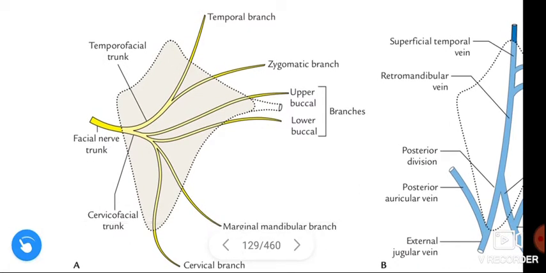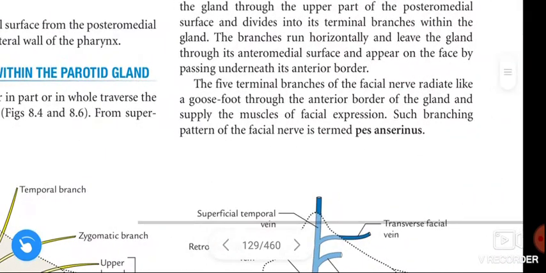These are the terminal branches of the facial nerve. These terminal branches leave the parotid gland through the anteromedial surface of the parotid gland. Okay guys, this is about the facial nerve.